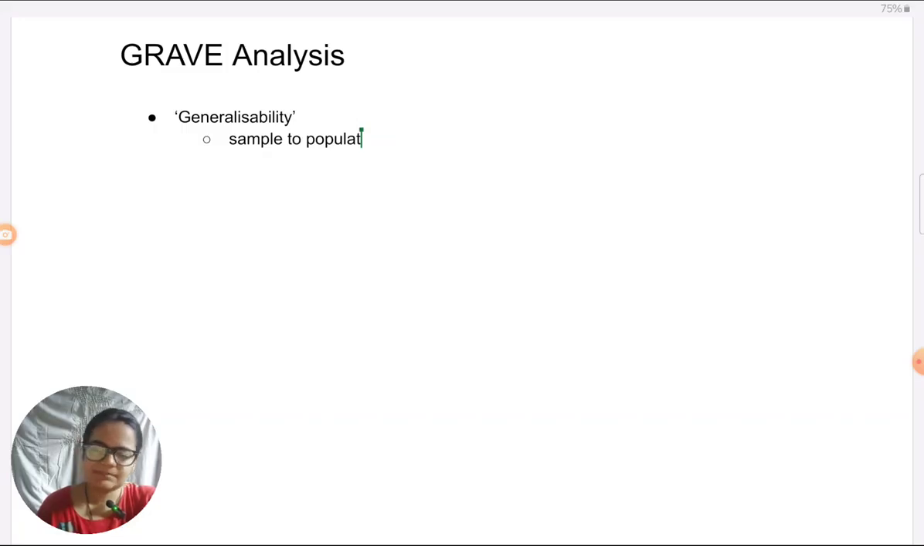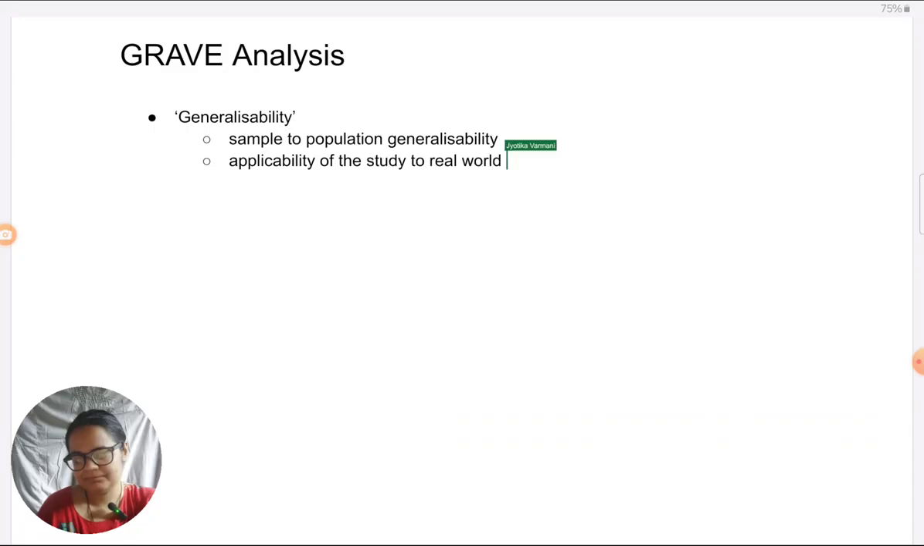And I've seen that this comes very quickly to students' minds when they hear of generalizability. They quickly think about the sample characteristics, which is good. But there is one more type of generalizability that you need to know about. That is generalizability to real world settings. So, applicability of the study to real world settings. So these are two things you need to think about when you take up generalizability for analysis of a study. Let's begin with the first one.